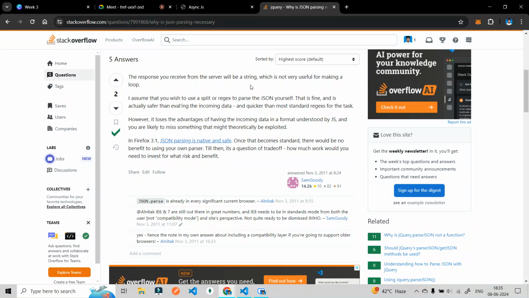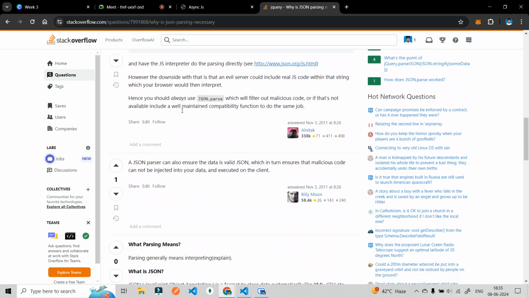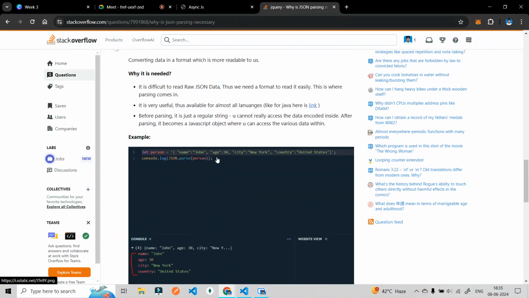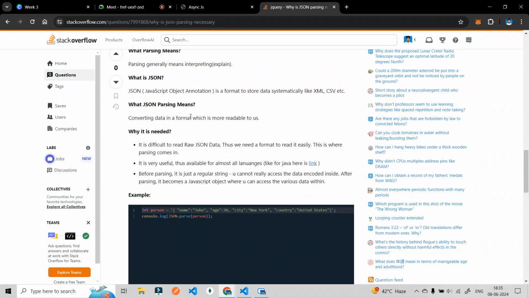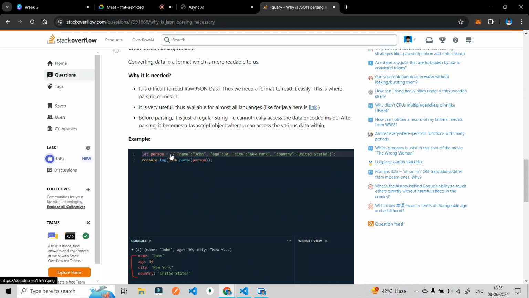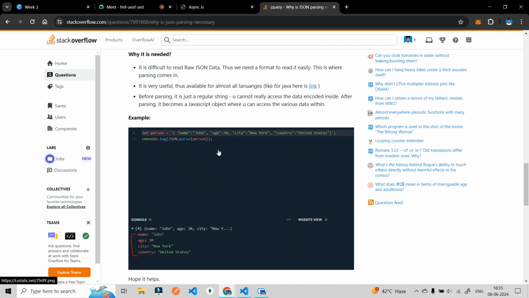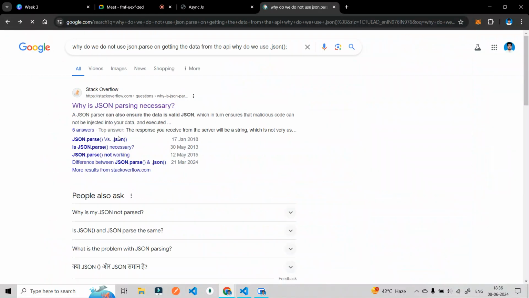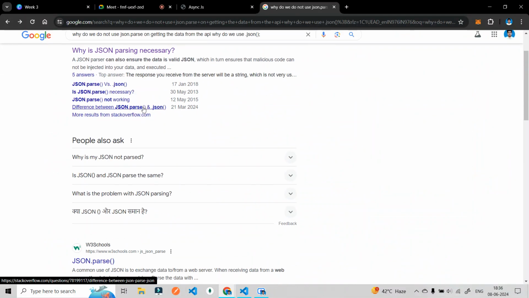The response you have received from the server is a string, which is not very useful for making a loop. This is what I was talking about. The response you have received from the server will be a string. See, this is what I'm talking about. If you are getting a object directly from the response, then you can use JSON.parse, as shown in this particular image. But as I told you why we are using it, I think that is the only answer.